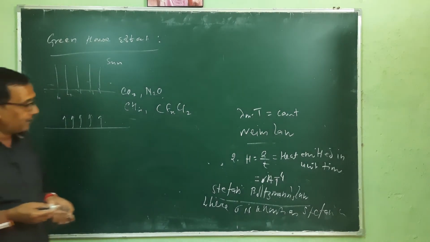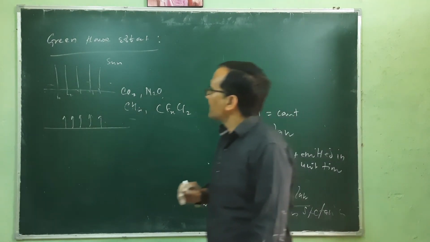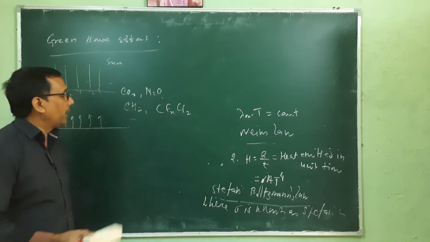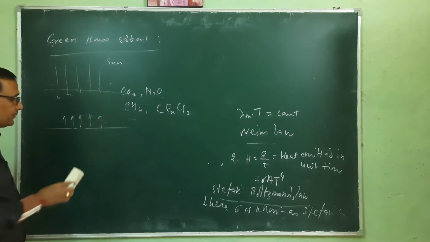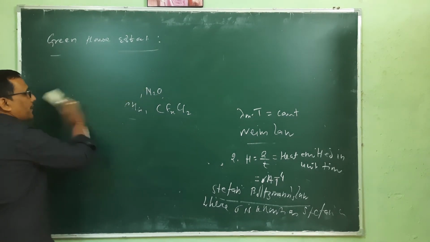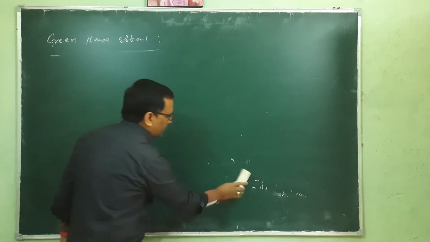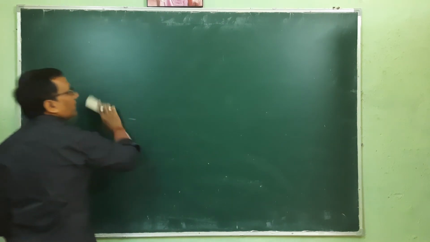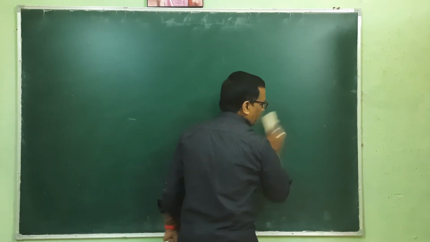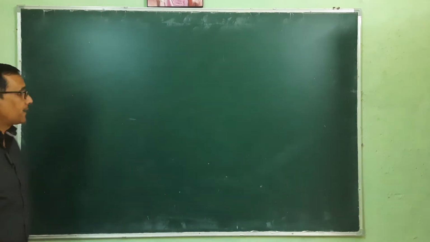Okay. Then the next one, the last topic of this unit, is Newton's law of cooling. So you just write one short note on this: what is the greenhouse effect, and what is its effect on the earth? And you should remember the names of the gas molecules due to which this greenhouse effect takes place.